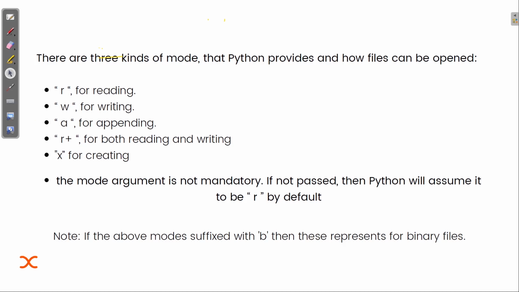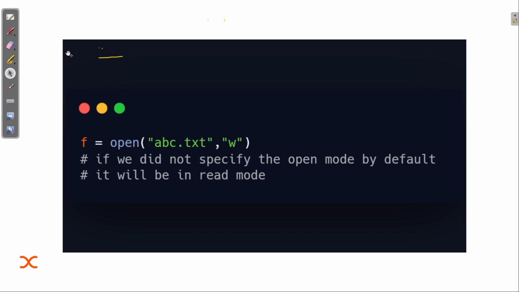That is, what are the operations that we can do with the file. Let me show you the basic syntax of how you can open the file. So, open and then the file name, whatever the file name is. Here we are just using the file name and the extension. We are not adding the path.